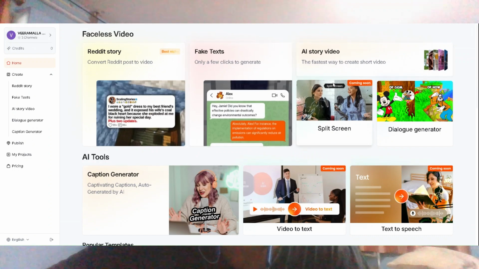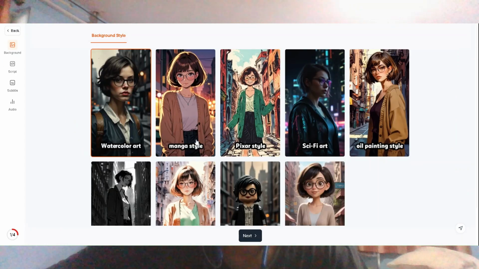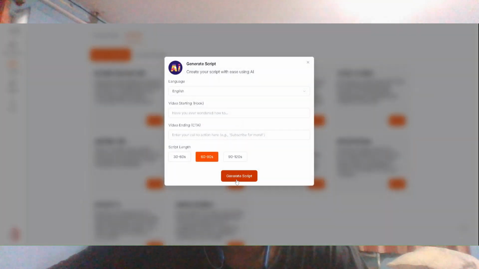After that, AI story. This is amazing, the fastest way to create short videos. See here, just choose anything you need. Just click on next. You have to choose here 30 to 60 seconds, 60 to 90 seconds, or 90 seconds to 1 minute. Click on generate script. It generates the script for you.